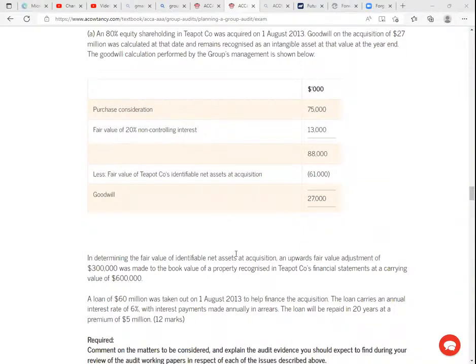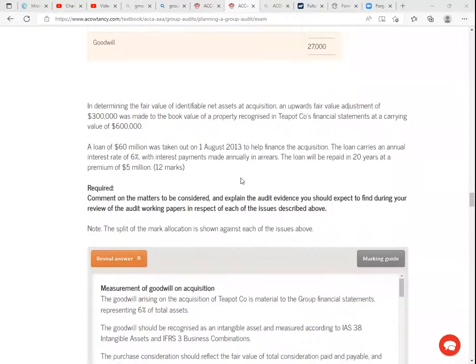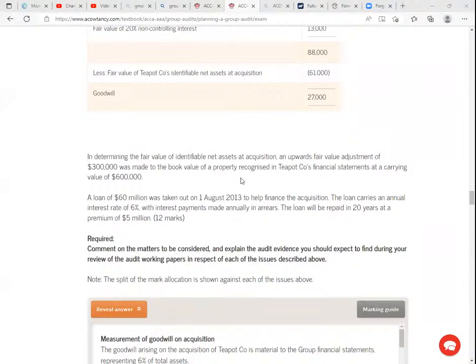Yes. Okay, if you're able to see the screen, that is it really. The question they have asked us here is to comment on the matters to be considered and explain the audit evidence you should expect to find during the review of the audit working papers in respect of each of the issues described.